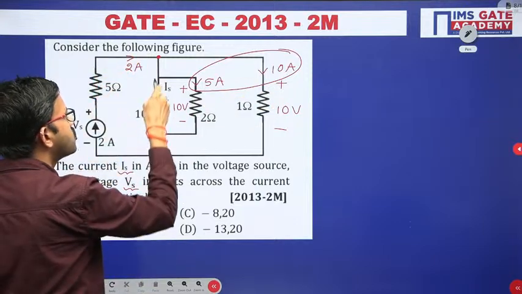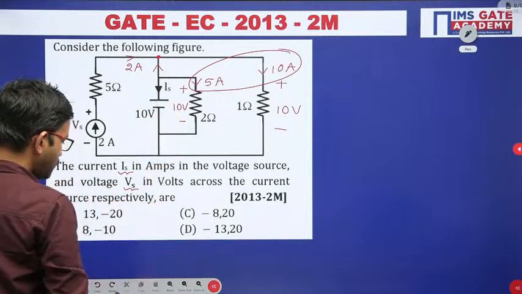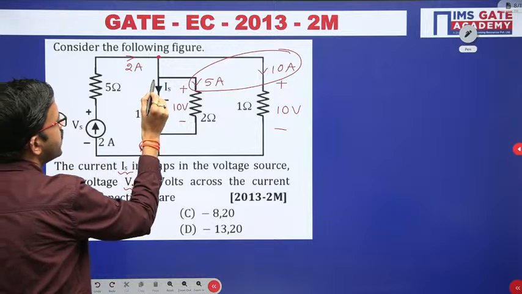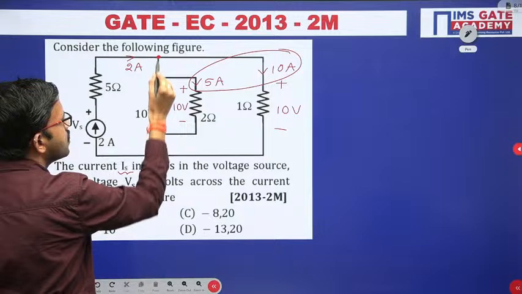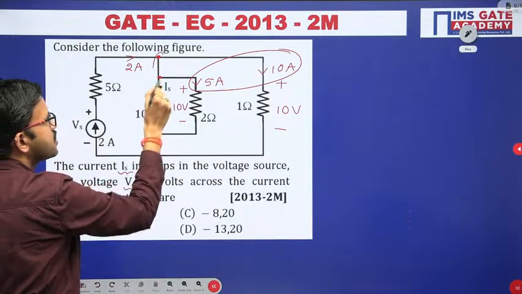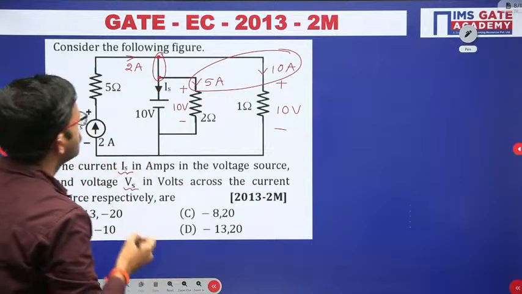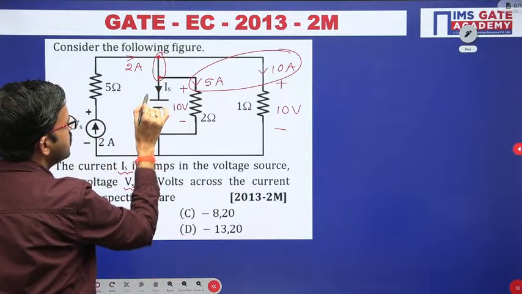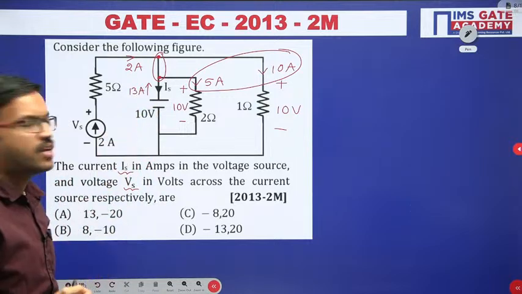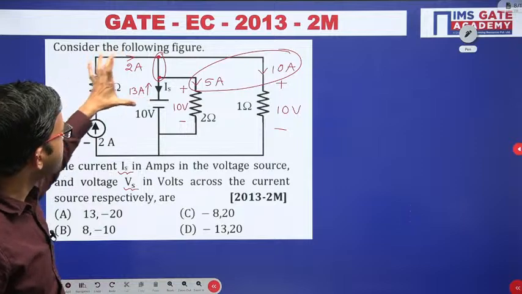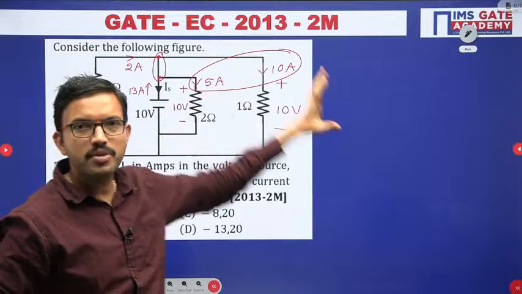So that means actually here 13 ampere should come. See, this point, both are the same, right? You can consider it as a single point, you can directly connect this point to here. So that means in this direction 13 ampere should come. Yes or no? Now you can add 13 plus 2, 15 ampere is entering together, 15 ampere is leaving, right?